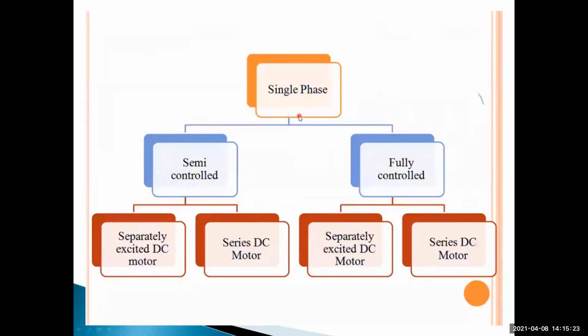Single phase converter drives are classified into two types: semi-controlled and fully controlled. Under the semi-controlled, we have the separately excited DC motor fed by a single phase semi-converter, and the series DC motor fed by a single phase semi-converter. Similarly, under fully controlled, we have the separately excited DC motor and the DC series motor.